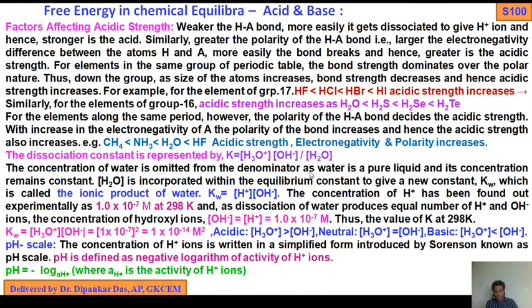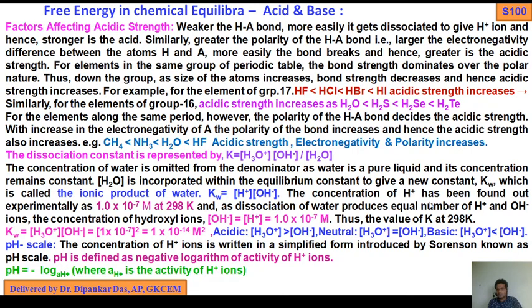It is taken as a solvent, a huge amount, so its concentration is taken to be unity. As water is a pure liquid and its concentration remains constant, the molar concentration is incorporated within the equilibrium constant to give a new constant, which is known as Kw, the ionic product of water. That is, Kw equals the molar concentration of H plus times the molar concentration of OH minus.